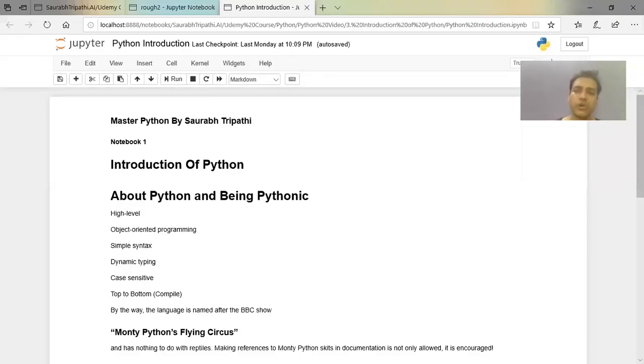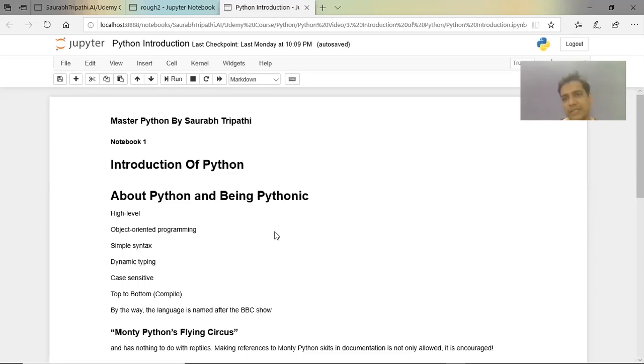The things that you should know about Python is the way Python really works. To understand that, let us get some points done. To start with Python, we should know a few things. It's object-oriented programming, high-level programming, dynamic typing programming. Simple syntax is there, case sensitivity is there, top to bottom and so on. So let me explain these points in a fast fashion.